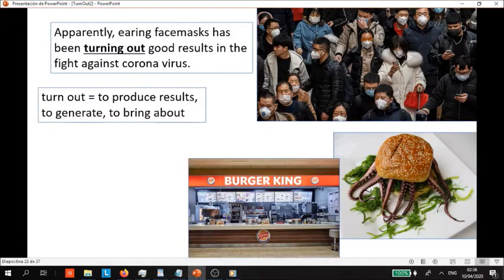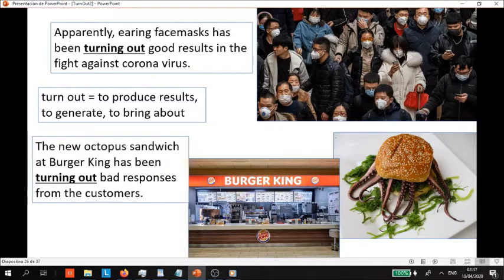Have another picture. So here we have an octopus hamburger from Burger King. So using this definition, the new octopus sandwich at Burger King has been turning out bad responses from the customers, has been turning out bad results, has been generating good results or bad results. Usually just used for results, responses, something like that. And that would be number 7.